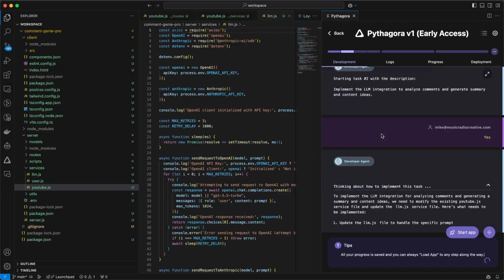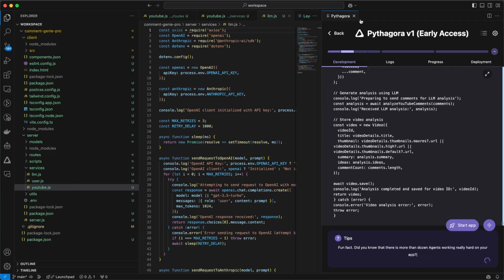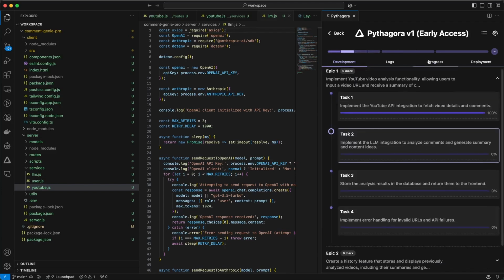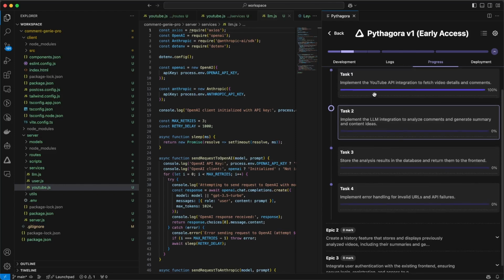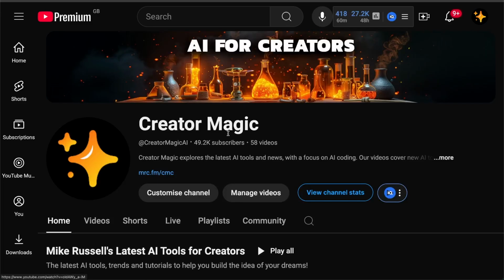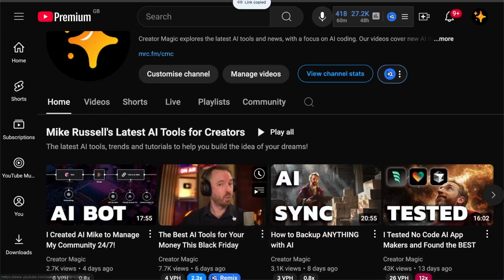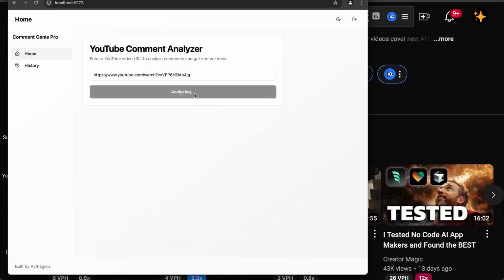So it's doing each thing step by step. And as you can see up here, it's going through step by step to break down each task into little chunks. It's already done the thing where it works with the YouTube API to get the comments. Now it's integrating the LLM to analyze the comments. Okay, it's firing up the app again. Let's grab another YouTube video from my channel, the AI deals that I did a week ago. We'll paste in that YouTube URL, analyze the video.